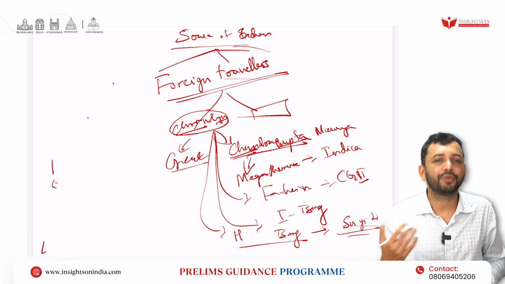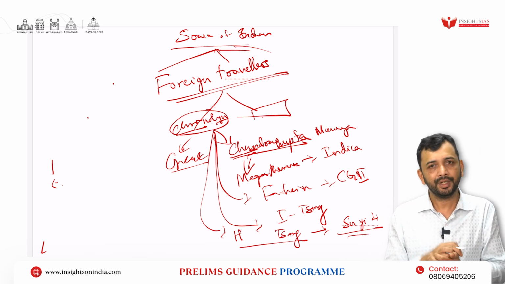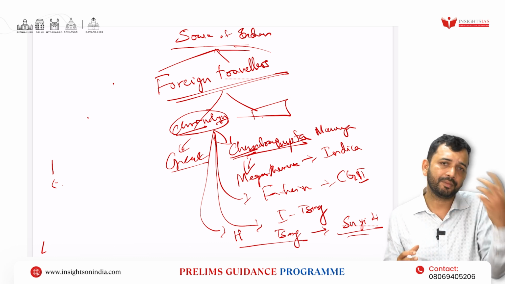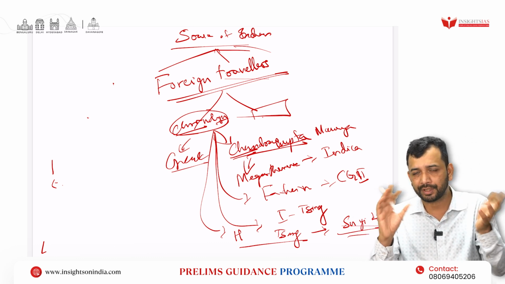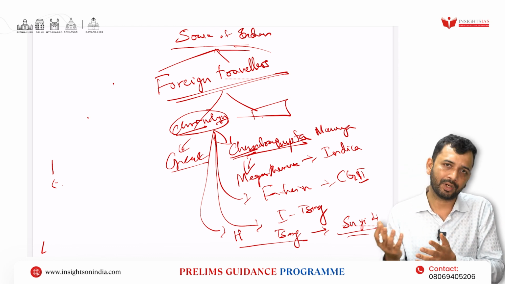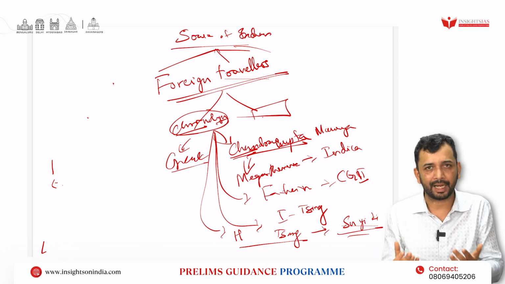If they want to make it a little more difficult, they can add a comparison between Kautilya's Arthashastra and what is seen, very differently, in Megasthenes' Indica, because both were in the same time. So the comparison between Megasthenes' Indica and Kautilya's Arthashastra can be a next-level question that you can prepare for earlier itself.